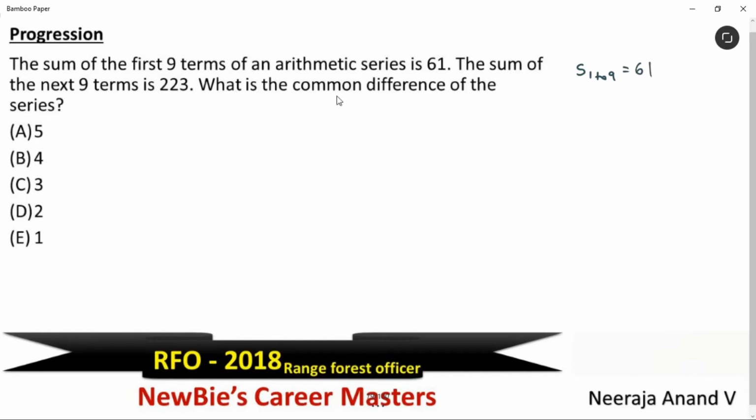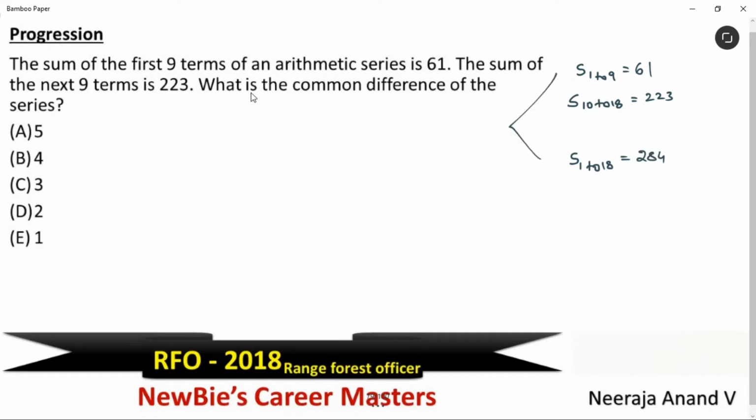Then, sum of the next 9 terms. That means from 10th term to 18th term. Okay, the value is 223. Sum of all the numbers is 223. Okay, can you tell me the sum of 1 to 18 terms from first term to last term? Just add these values. We get 284. Am I clear? Now, see, we'll use these two to solve the question.